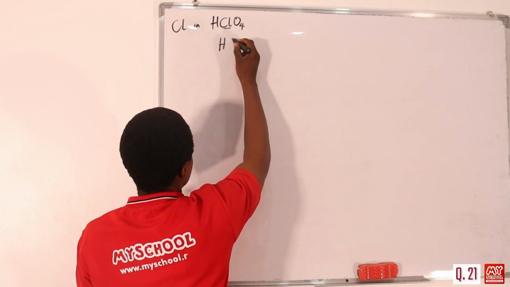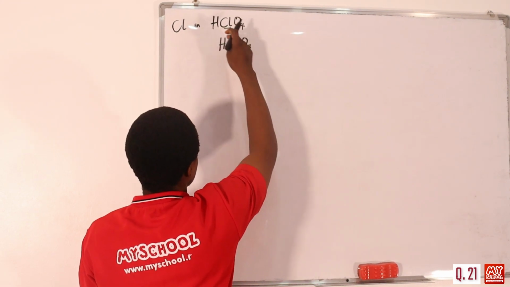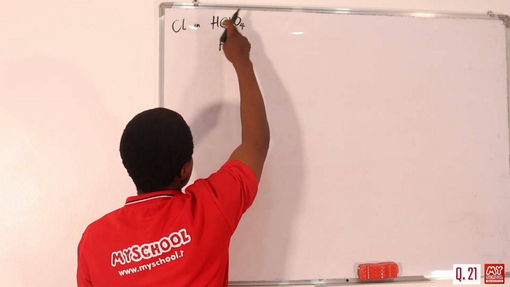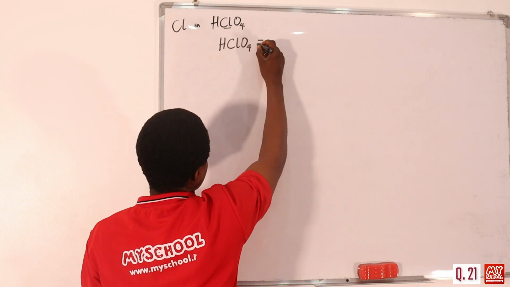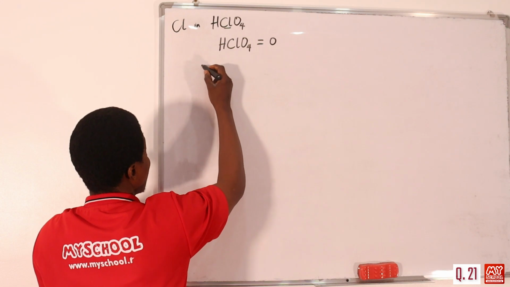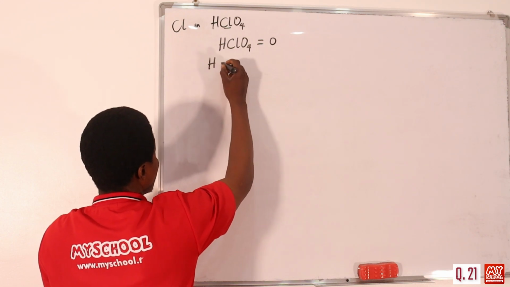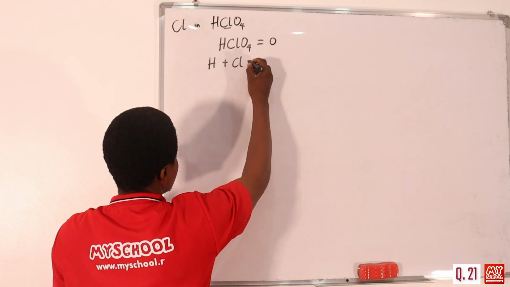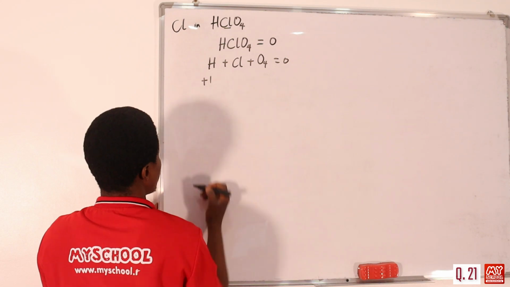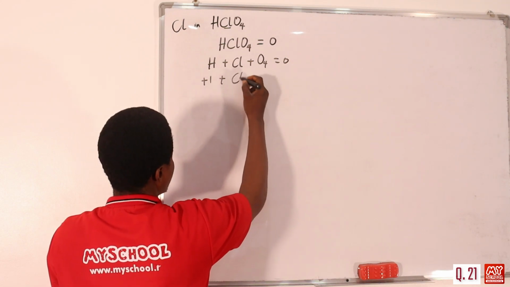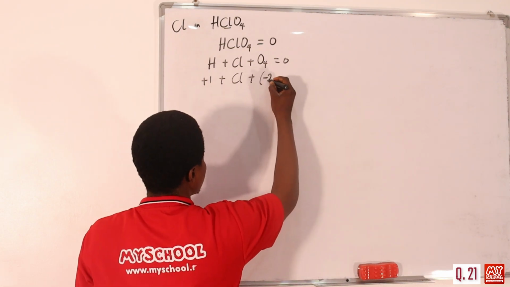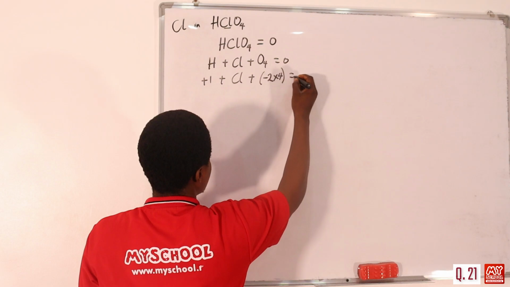First, the rule says that the oxidation state of a compound in free state, with no ion, is always equal to 0. So you equate this to 0. Splitting them: hydrogen plus chlorine plus O4 equals 0. Hydrogen is +1, plus Cl, which is what we want to find, plus oxygen, whose valency is -2, so -2 multiplied by 4, equal to 0.